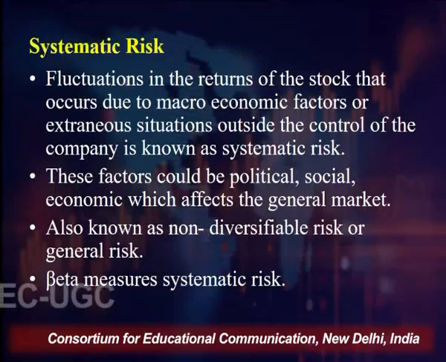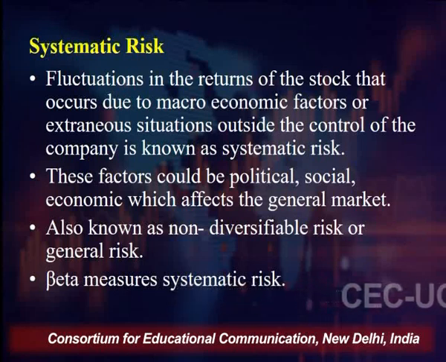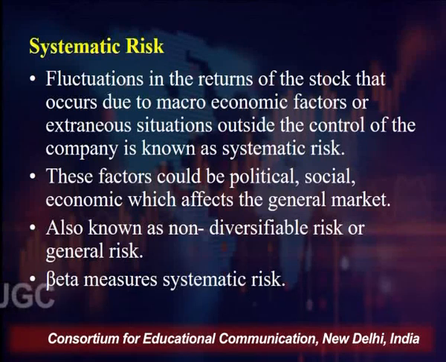Whatever is happening in the economy will affect the company. It may be because of geopolitical risk, market fluctuations, or various other reasons. I'll be talking in detail, but there are certain factors which are beyond your control, which are exterior in nature, outside the company, in the environment, right? This fluctuation in the return that takes place due to macroeconomic factors beyond your control is called systematic risk. These factors could be political, social, economic, and because of the general markets.